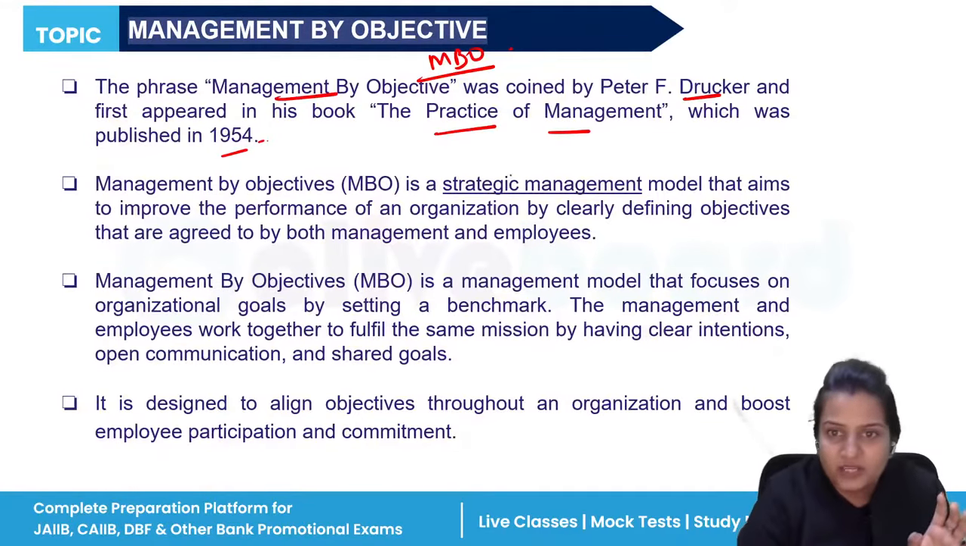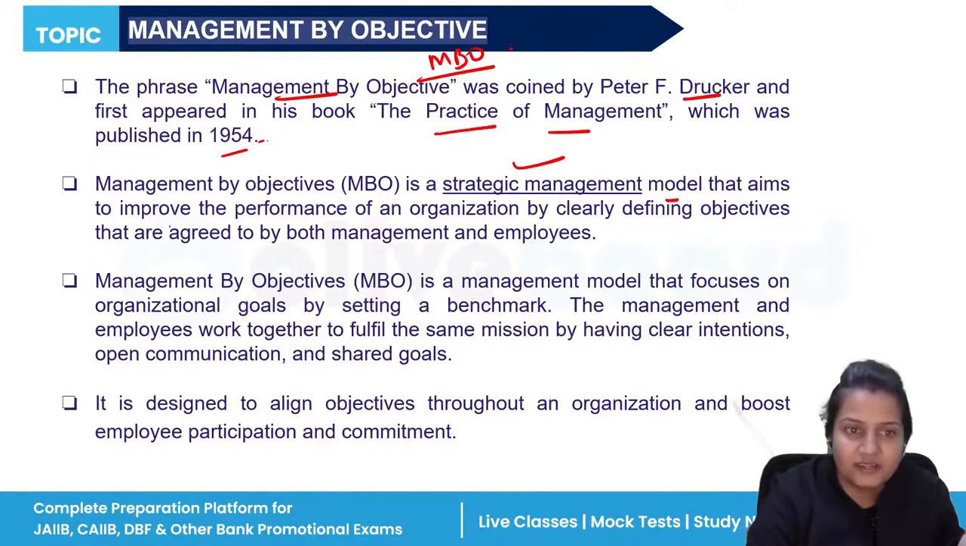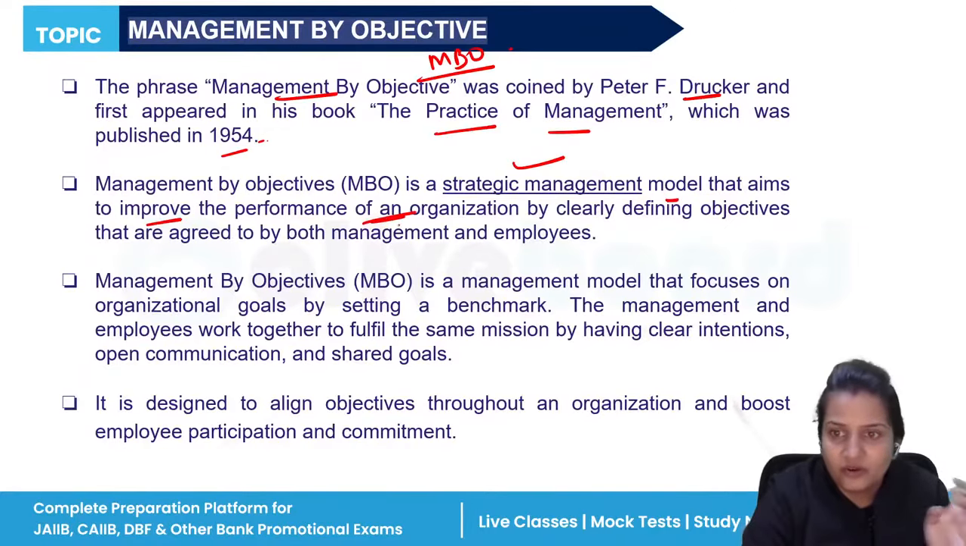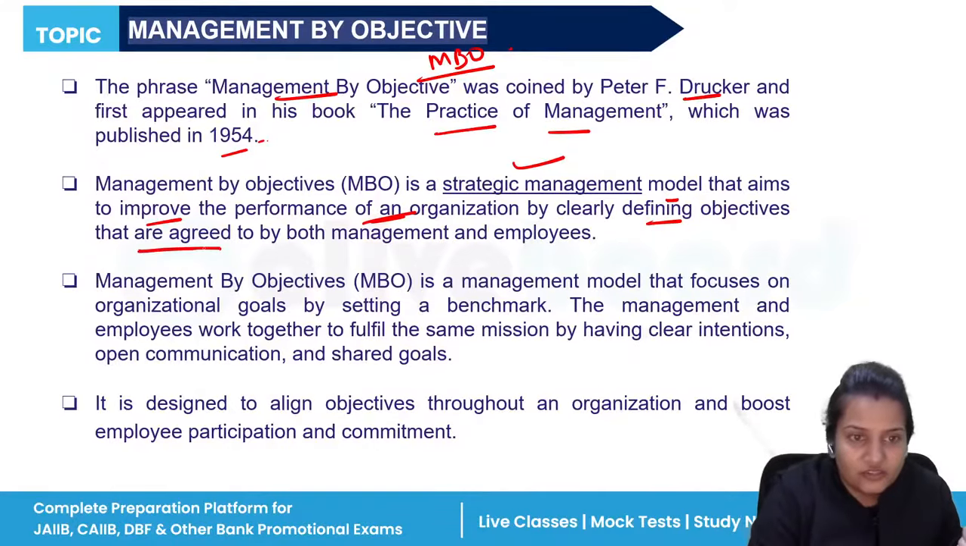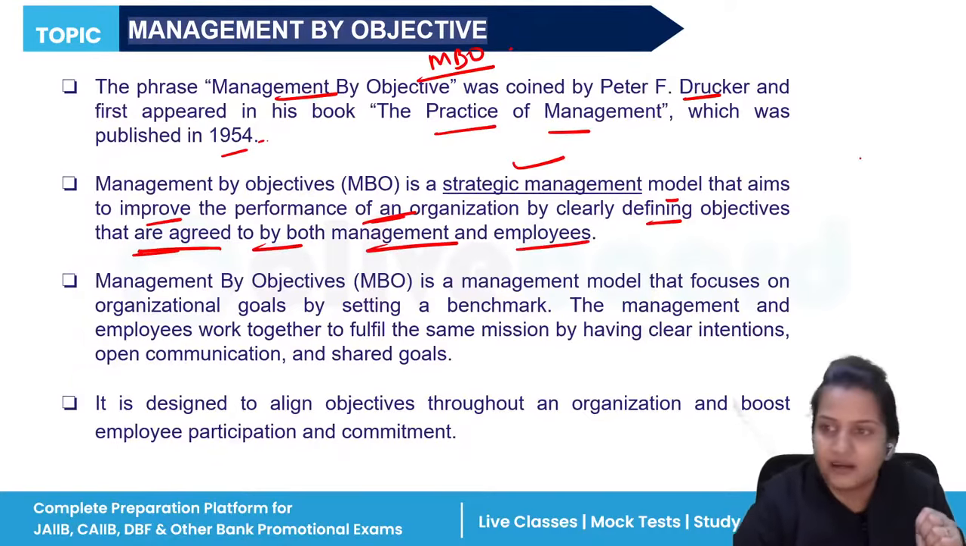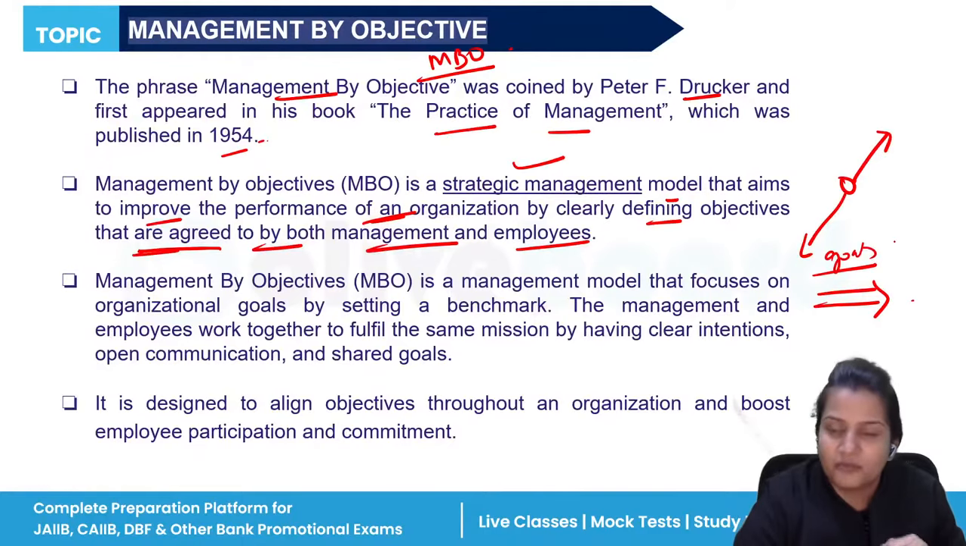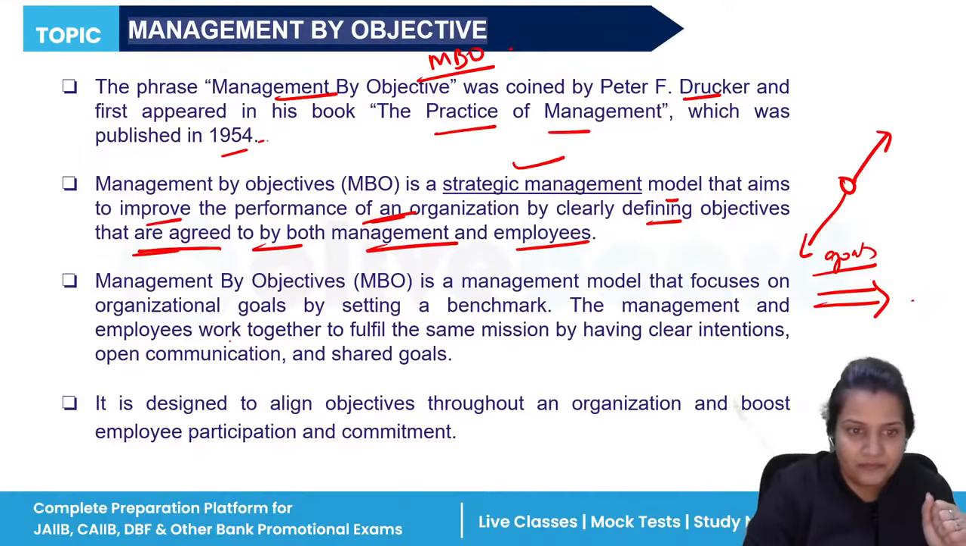So management by objective is a strategic management model that improves the performance of an organization by clearly defining your objectives. And see, it is written over here that it should be agreed by both management and employees. It's not that the employee is going in this direction and the owner is going in that direction. No, both should go in the same direction. Then only goals can be achieved in a proper and smooth manner.